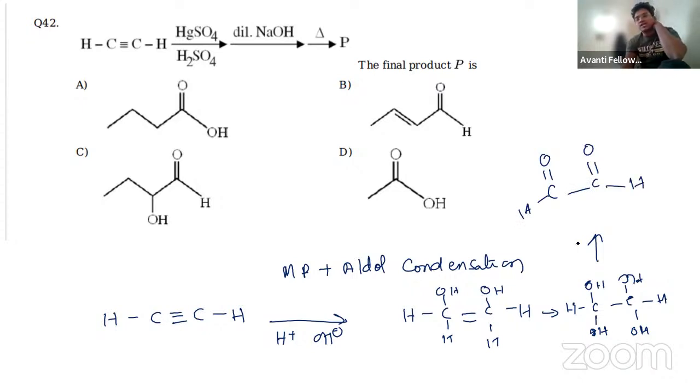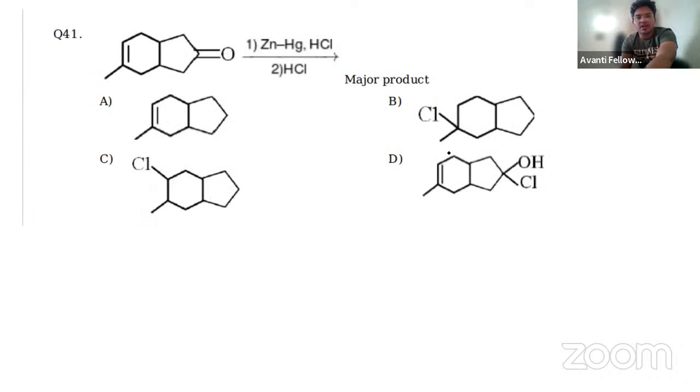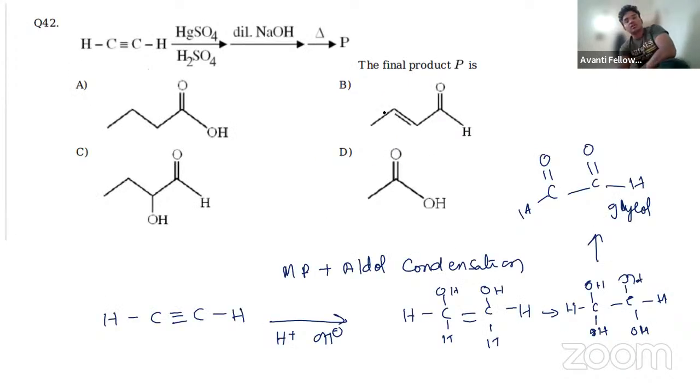You are going to call it not diketone. This is called glycol, CHO, CHO. And now with this, what are you doing? With this, you are doing aldol condensation. So aldol condensation you are doing. So from here, OH will be there. That OH and H will go, and B will be the most stable product. B will be the most stable product.